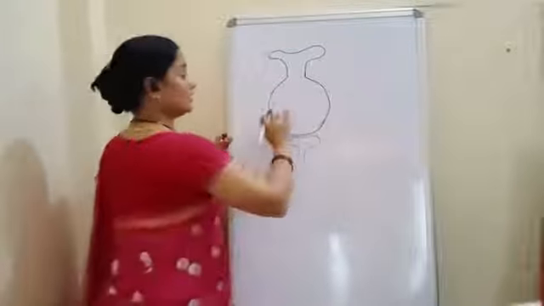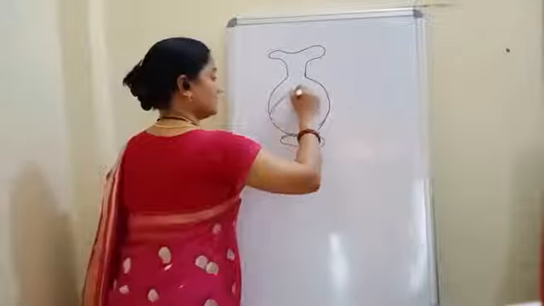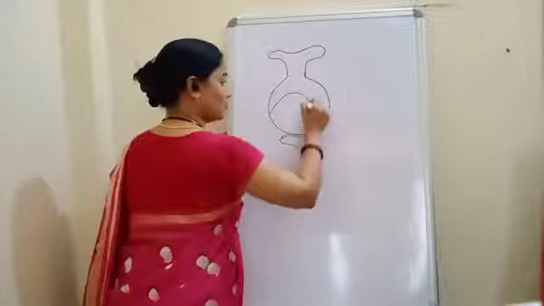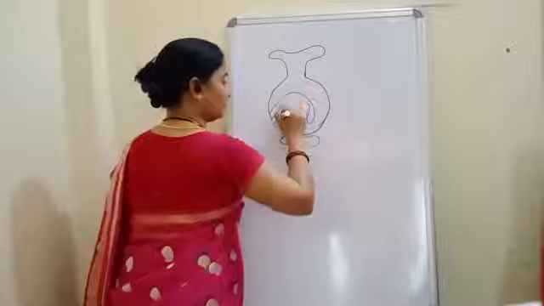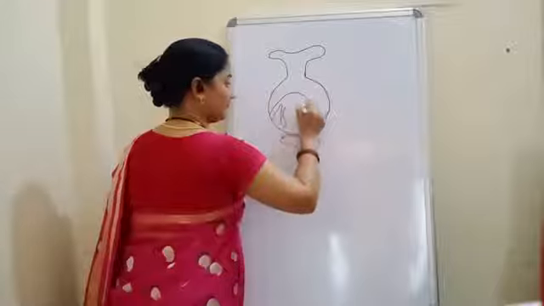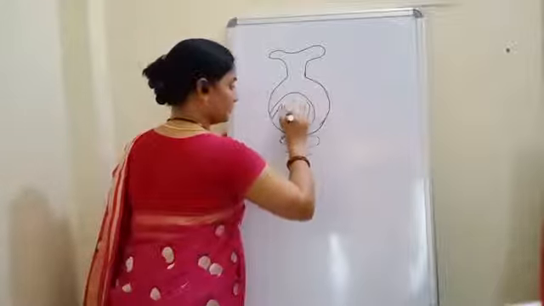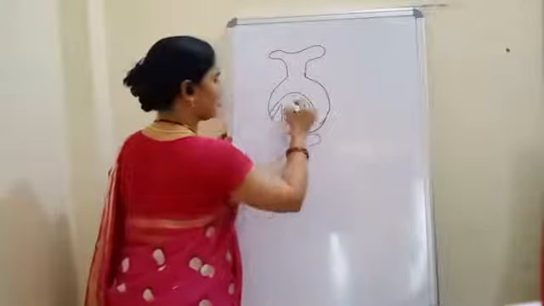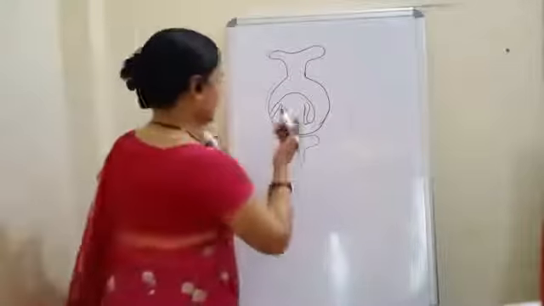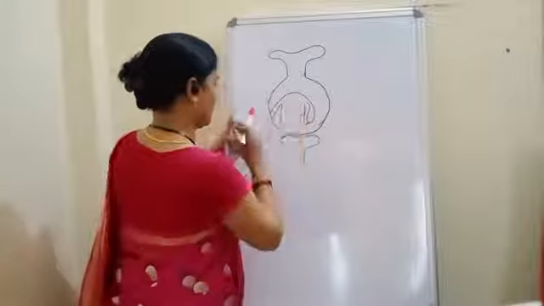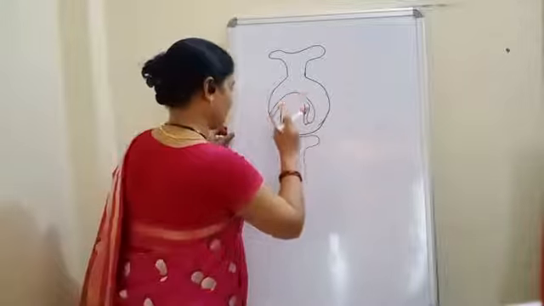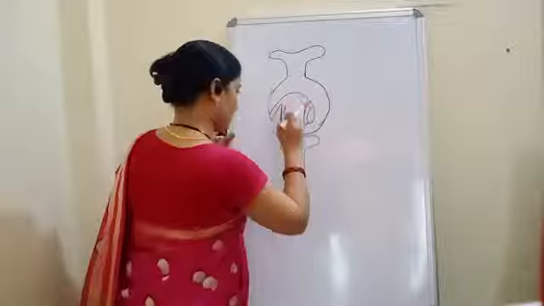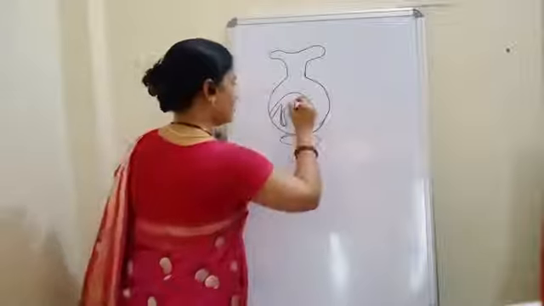Clear? Now see, this is one anatropous ovule. 1, 2 and 3. It should be thin so that we can have the required things here. I am drawing this.